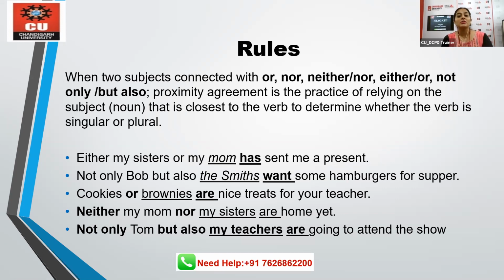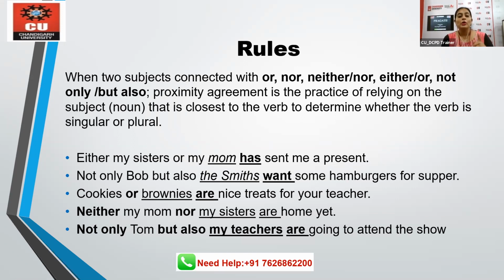But the rule of proximity, what does it state? That we go ahead with the verb, whether it's singular or plural, based on the subject which is nearest to it. So if we talk about either my sisters or my mom, mom is singular, that's why we'll go for the singular verb, which is has.